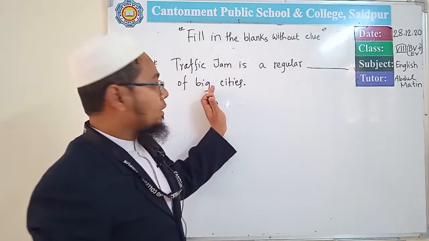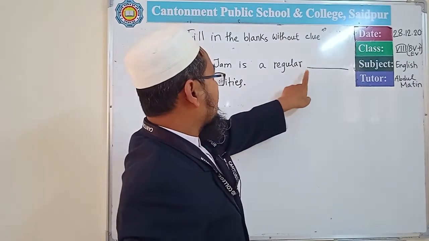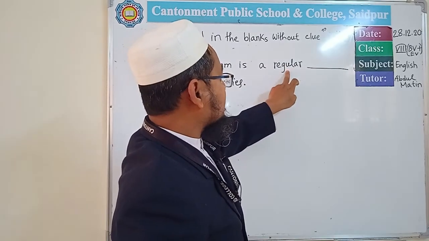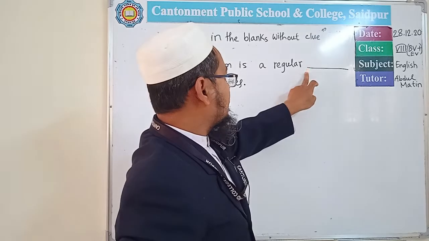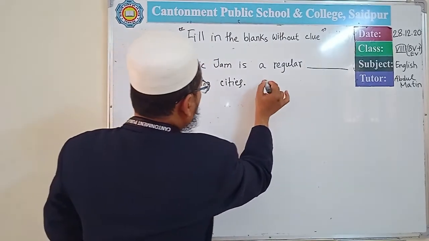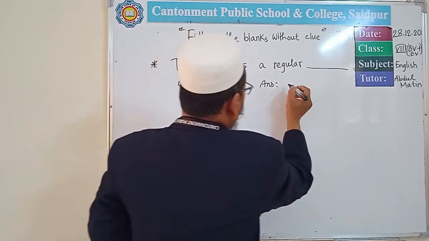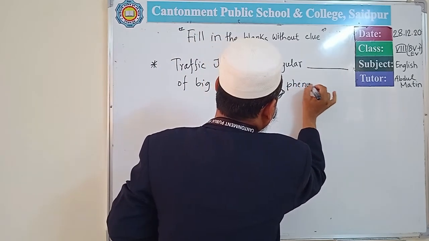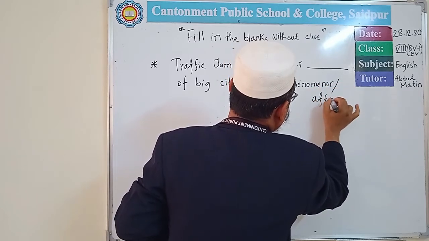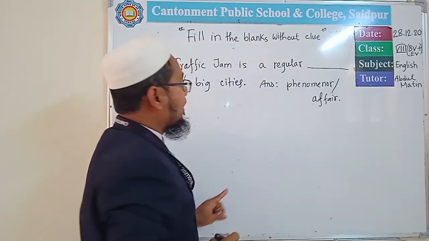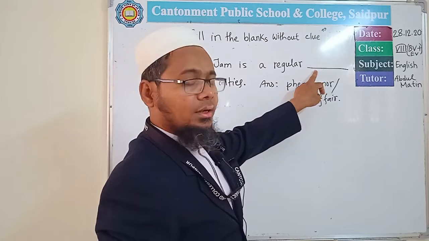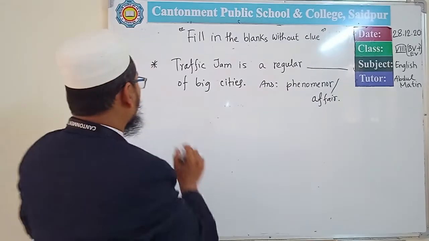If you see this sentence, what are the blanks here? Before the blank there is an adjective here. You must know that after an adjective there will be a noun. Here in the blank there will be a noun form. So here the answer can be phenomenon or affair. So the noticeable thing here is that after an adjective there will be a noun. So, another example.